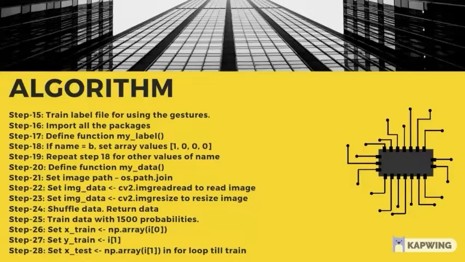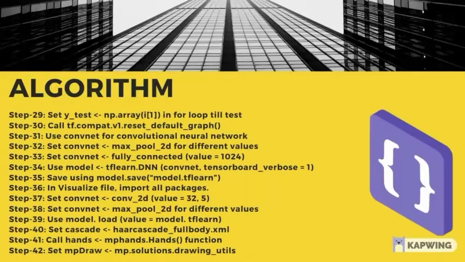Okay, so the next step 29, next slide please. Here we are calling our convolutional network. We use max pooling, we use the DNN, and we also connect all the things, because without connecting the neural network, it will be nothing. After all of this, we are going to save our file with the extension .tflearn. The .tflearn file stores all of the 2D matrix values in binary or some kind of values.